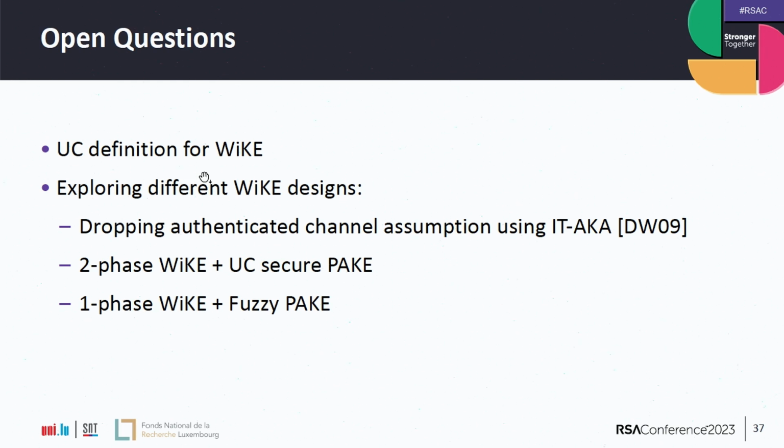And finally, we could also run only the first phase of WIKE, obtain these correlated dirty random secrets, which are close but not exactly the same. And then we could use a fuzzy PAKE construction to compute the keys.